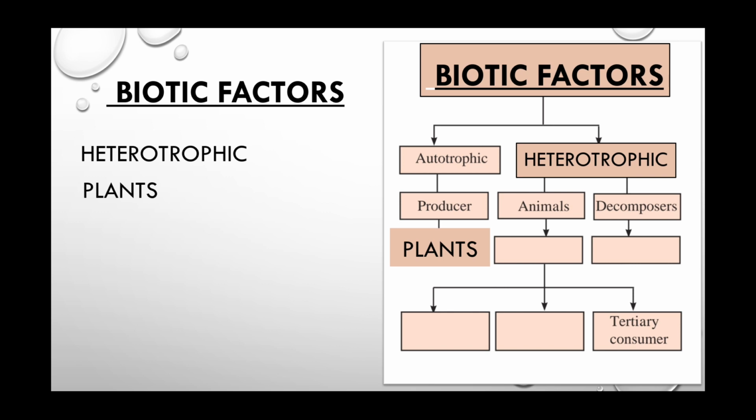Now about the heterotrophs. Heterotrophs are basically classified as consumers and decomposers. Here you can see animals, but it is not animals, it is consumers. Means heterotrophs are classified as consumers and decomposers.